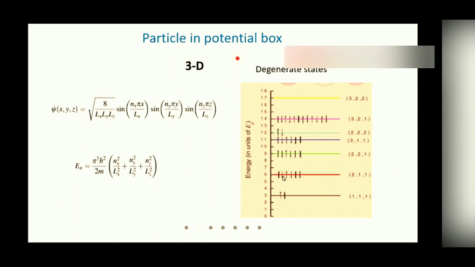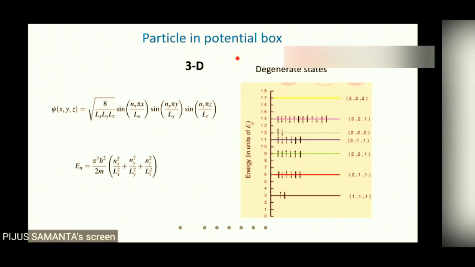So we have three states of the same energy. That is what is known as degeneracy. So due to this quantum confinement, the energy states get quantized and some states get degenerate.